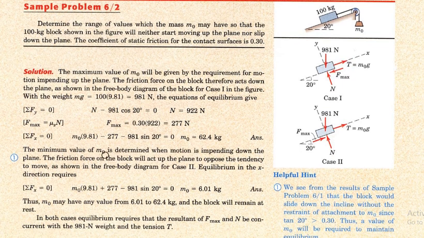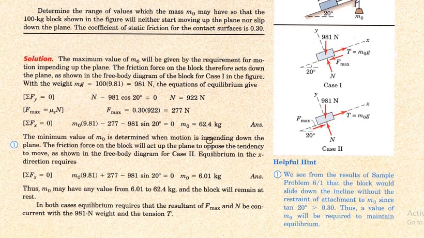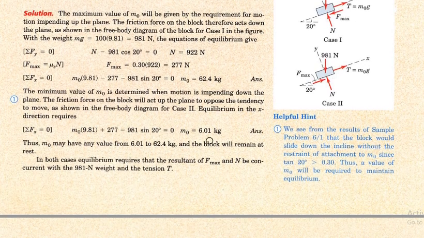So the maximum value of m naught, where the motion impends down the plane, is equal to 62.4. So next condition: summation of Fx is equal to 0, m naught into g plus 277 minus weight into sine theta, which gives 6.0 kg.